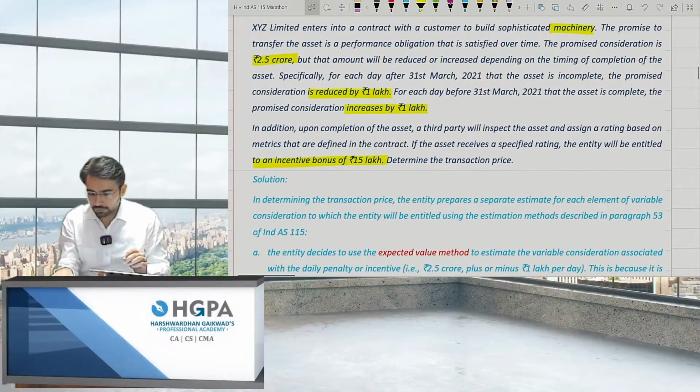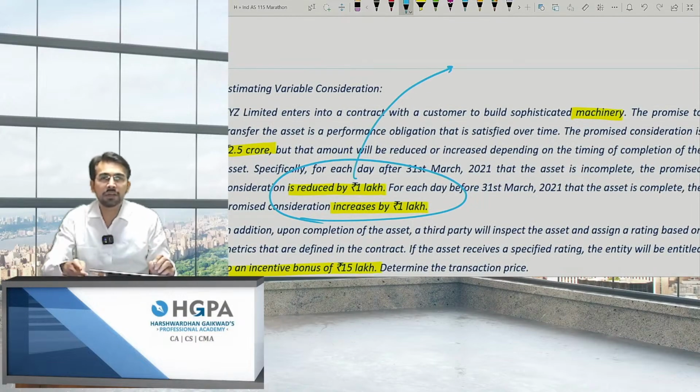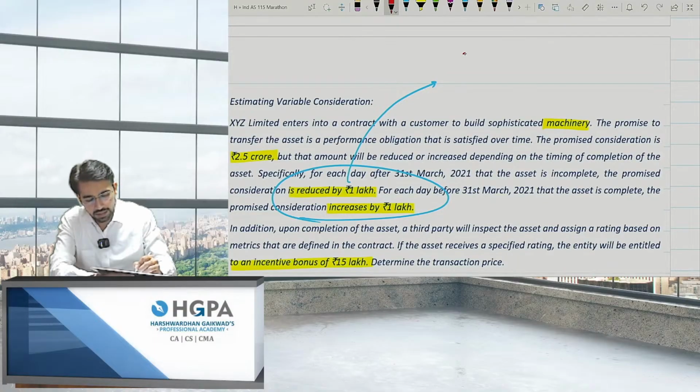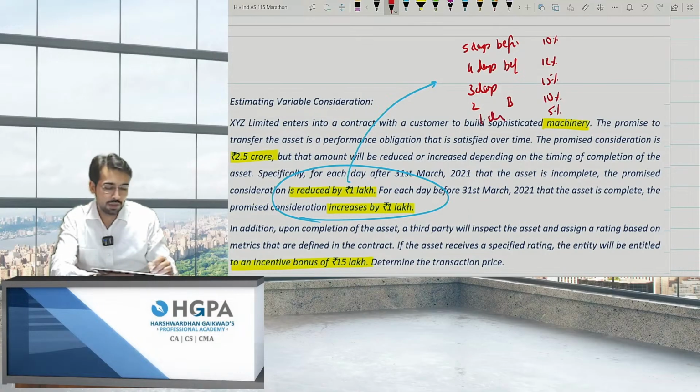Now, if I check this point, can I say there will be a probability associated with it? How come? See, obviously you will take chances, right? I'll be completing 5 days before, and there are 10% chances of that. Of me completing 4 days before, there are 12% chances. Of me completing 3 days before, there are 15% chances. Of me completing 2 days before, there are only 10% chances. Of me completing 1 day before, there are only 5% chances, and so on. 0 day, that is on 31st March itself, there is 5% chance.